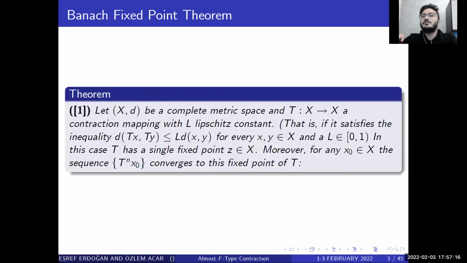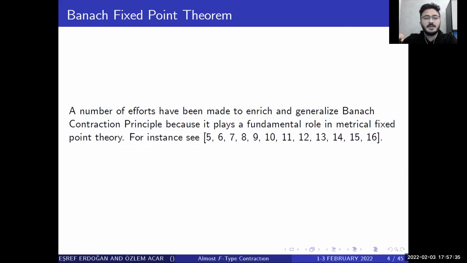Let X be a complete metric space and T: X to X a contraction mapping with a Lipschitz constant. In this case, T has a single fixed point z in X. Moreover, for any x0 in X, the sequence converges to this fixed point of T. A number of efforts have been made to extend and generalize the Banach contraction principle because it plays a fundamental role in metrical fixed point theory.